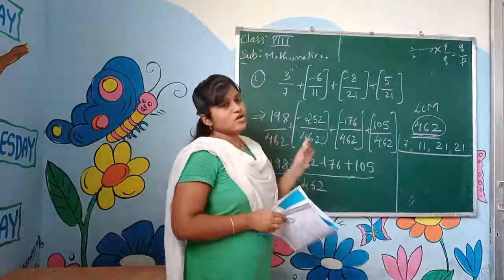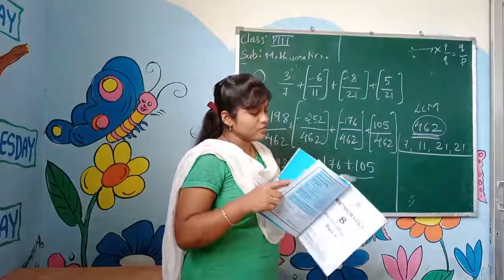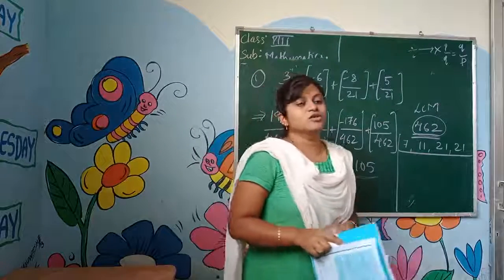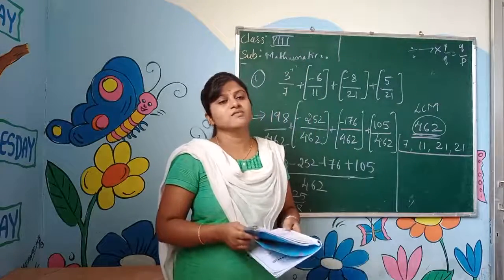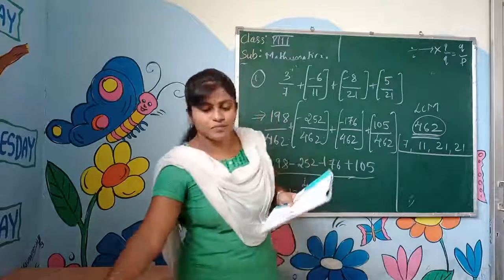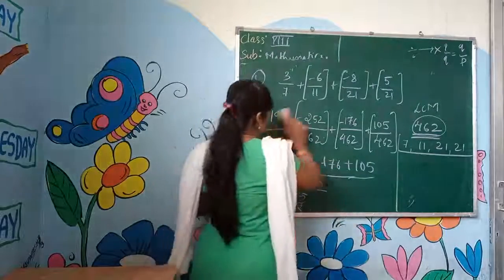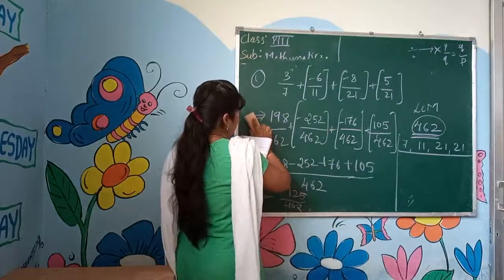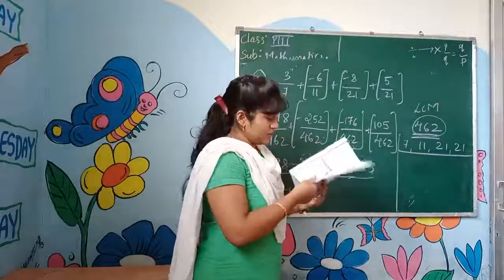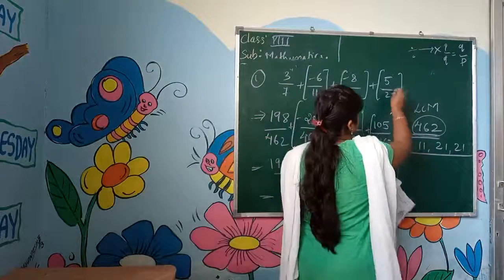This problem can be solved by another method also. Using the properties we can solve. How to solve the numbers using properties. We'll do it using properties. We'll show you how to do that using properties. This is 22, children, sorry.